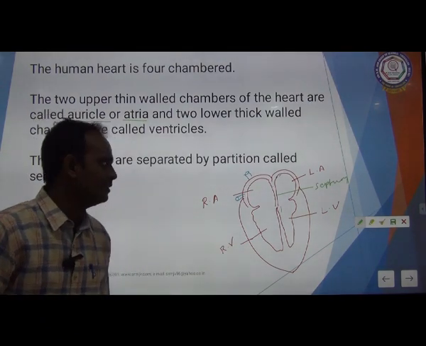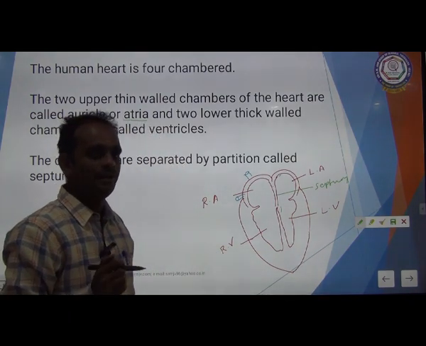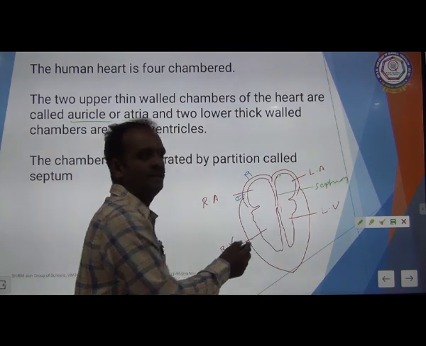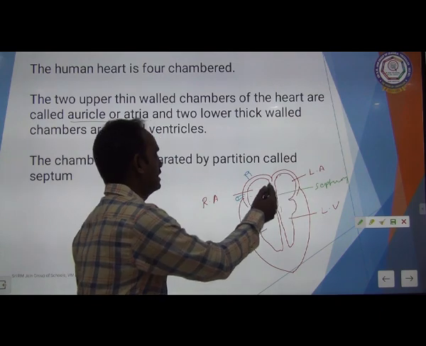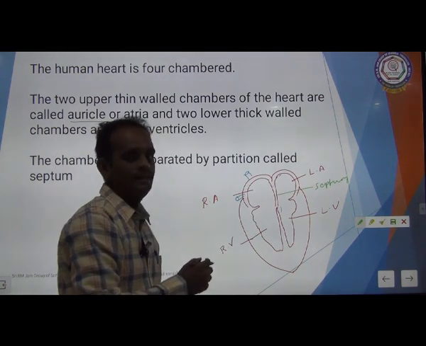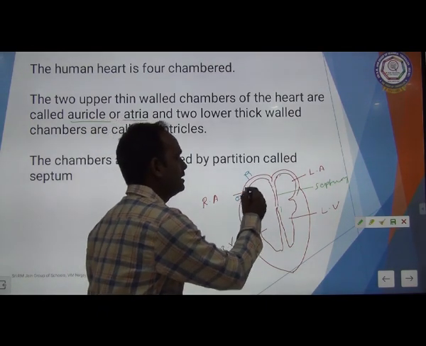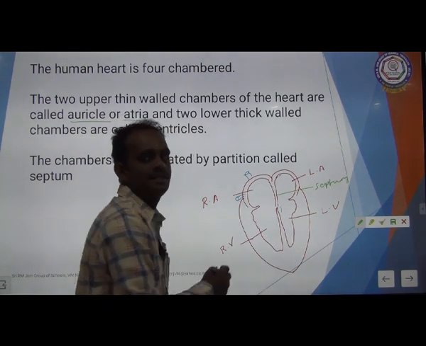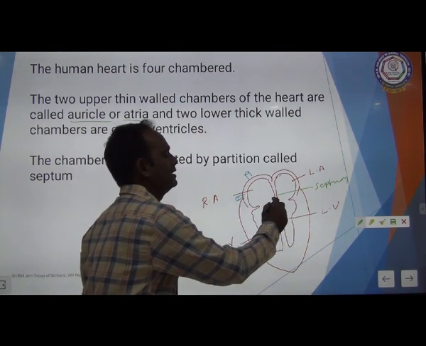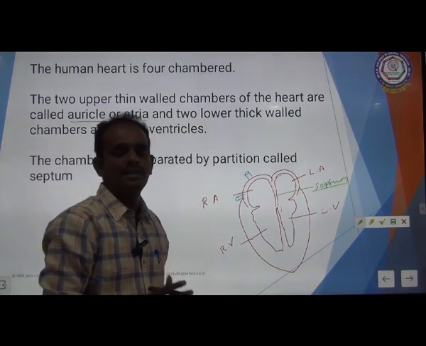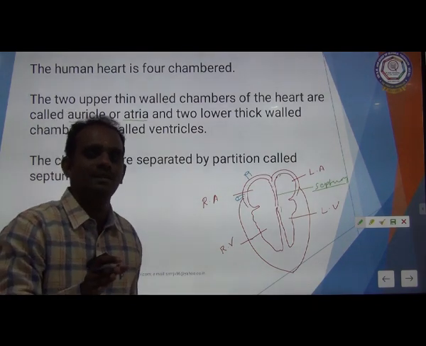I am once again repeating, this is a simple way to draw the diagram of the heart. It has 4 chambers, the upper auricles and the lower ventricles. It has 2 auricles, left auricle and right auricle, and this is right ventricle and this is left ventricle. The upper wall is very thick in nature and the lower wall is very thin in nature. There is a partition, the septum. Septum prevents the mixing of oxygenated and deoxygenated blood. Clear?